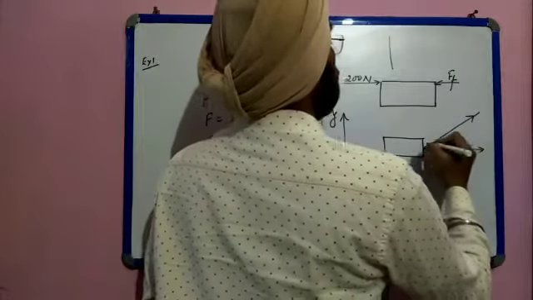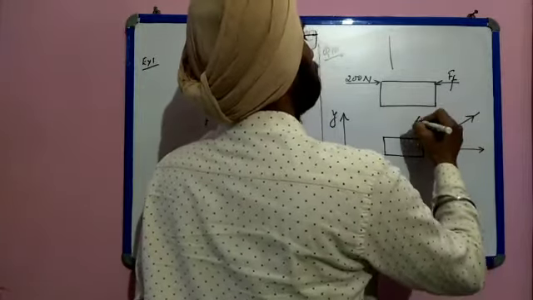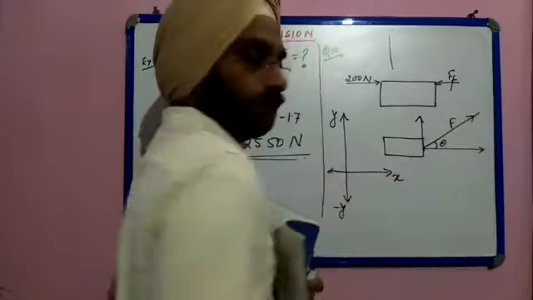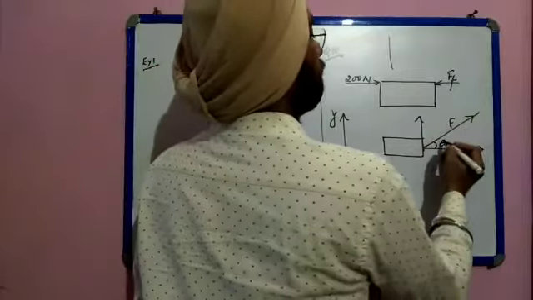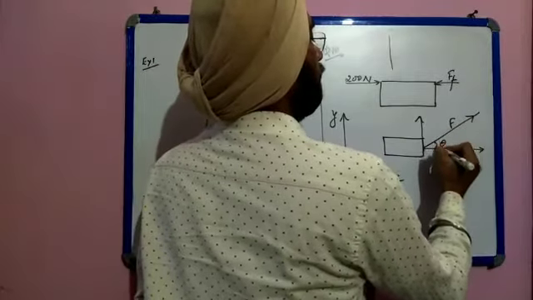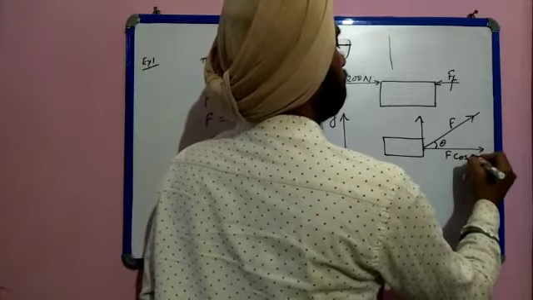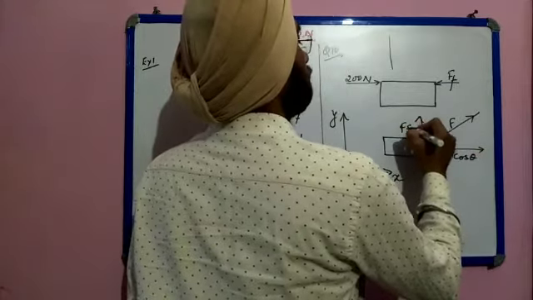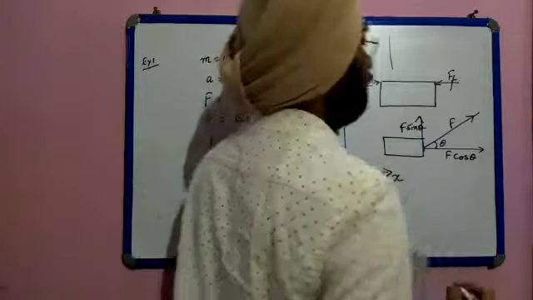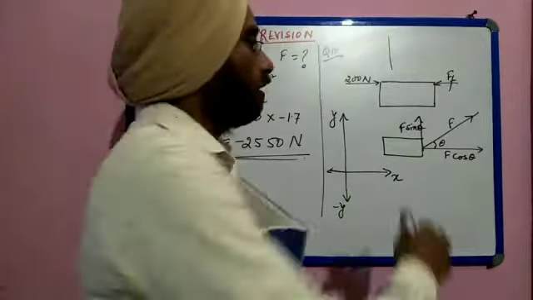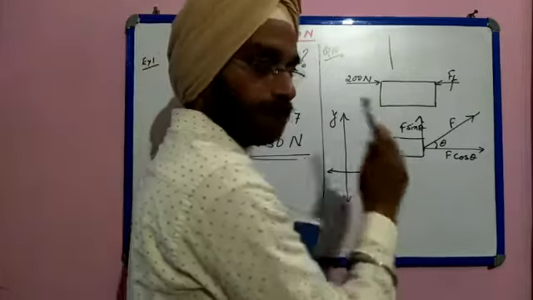So let us do it. Let this force be F. Now if this force is analyzed into two parts, the horizontal component becomes F cos theta and the vertical component becomes F sin theta. Sin theta and cos theta are trigonometric terms that you will study in 11th class. So I am just telling you that horizontal force is only that force which is acting in the x direction.